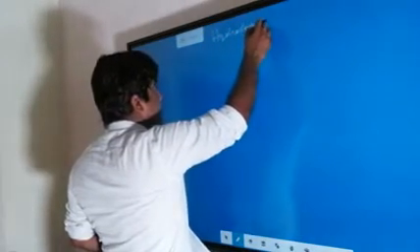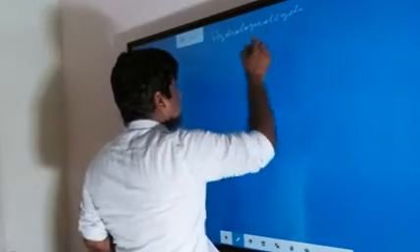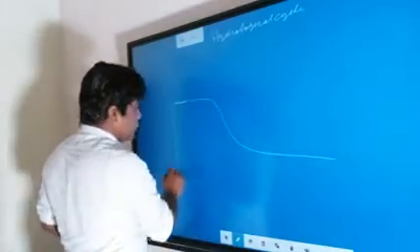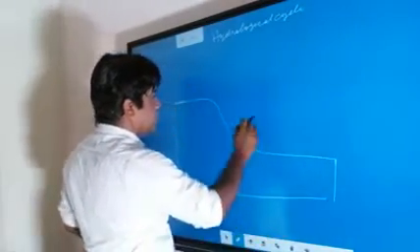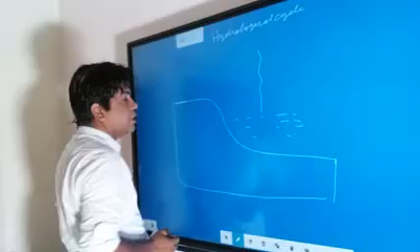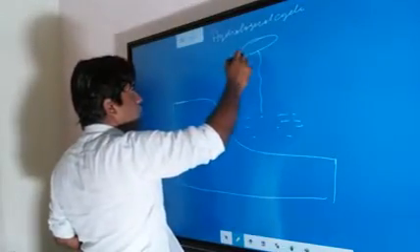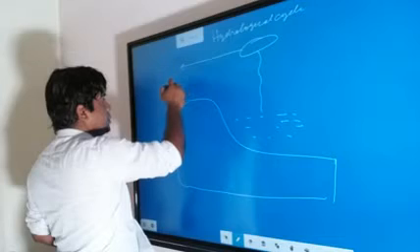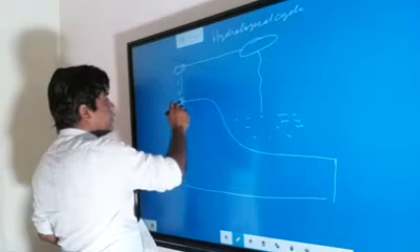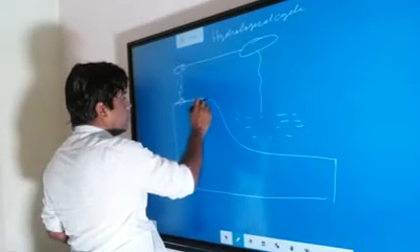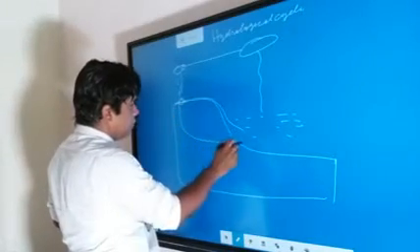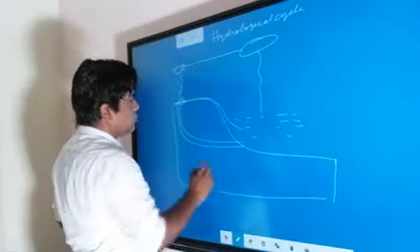Hydrological cycle. So let's suppose you have these oceans. This water will get evaporated in the ocean, and it will lead to the formation of clouds. These clouds may move towards the land, and here they may make some amount of rain. When the rainfall takes place, the water will come back into the ocean in the form of surface runoff, or it may also come in the form of underground flow.